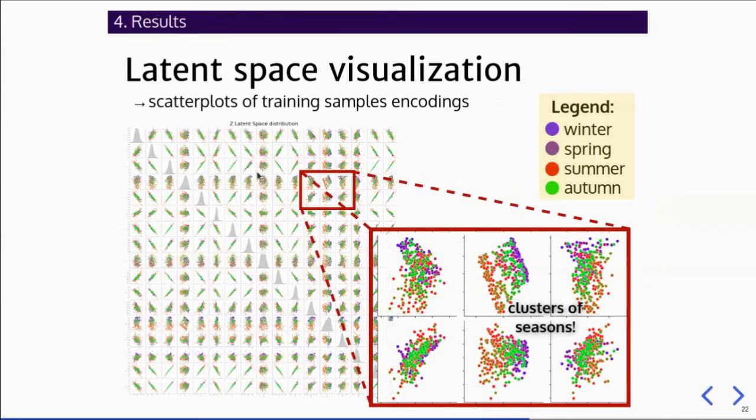You can take a look at the latent variable distribution by plotting the scatter plots for each dimension of the training sample's encodings. We mainly find clusters of winter days in blue, green and purple days, which are autumn and spring, and finally in red we see summer days. So the yearly pattern is successfully recognized and learned by the variational autoencoder.